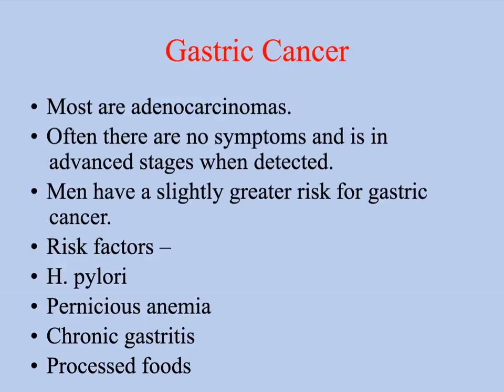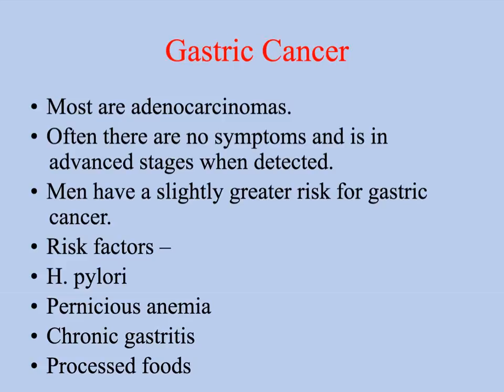I'm going to mention gastric cancer just briefly. Most of them are adenocarcinomas. Gastric cancer is actually pretty rare. And unfortunately, once you see the signs and symptoms, it's hard to diagnose, and typically that means the gastric cancer is pretty extensive by the time we get any obvious signs and symptoms of it.